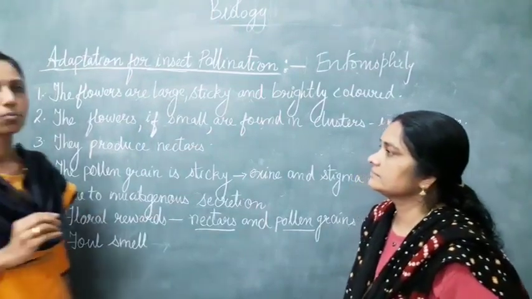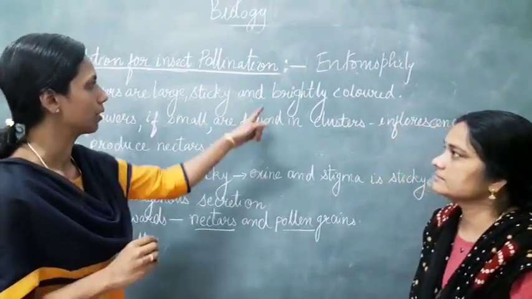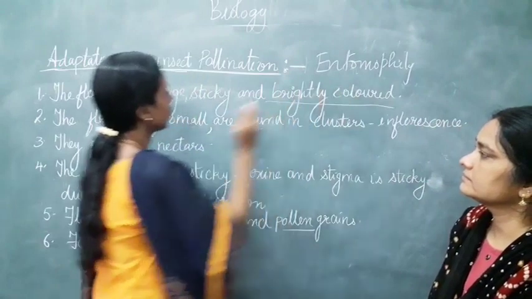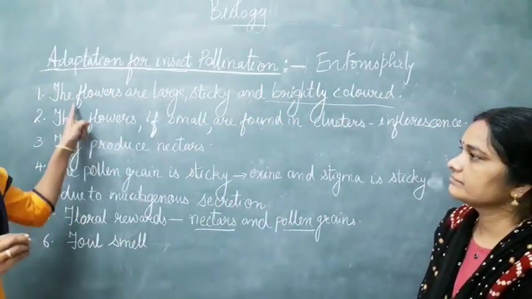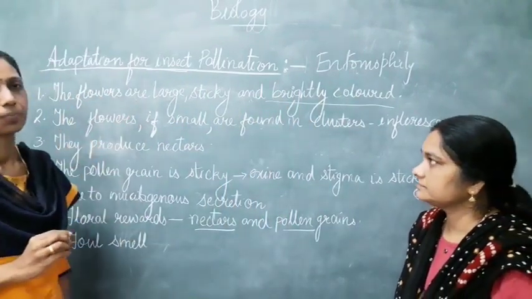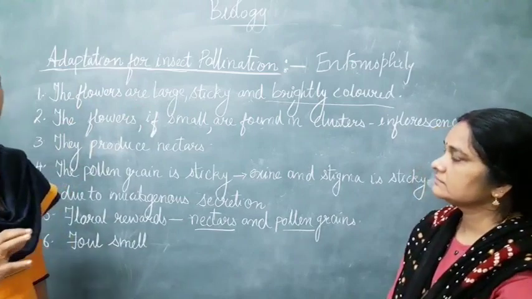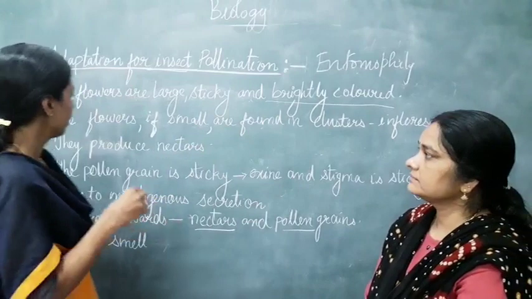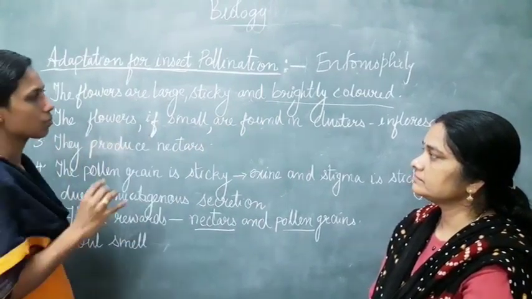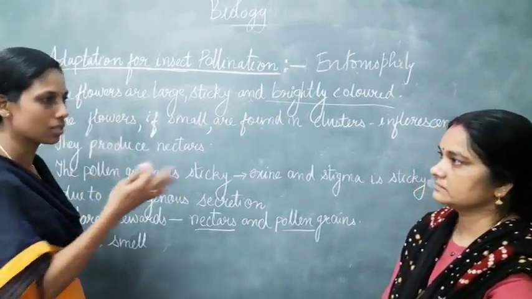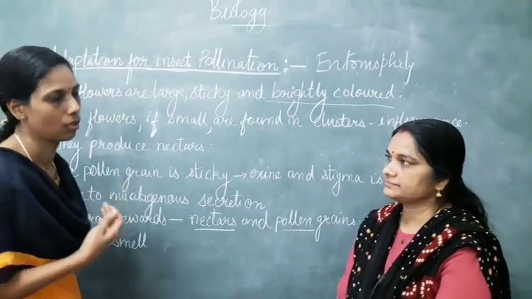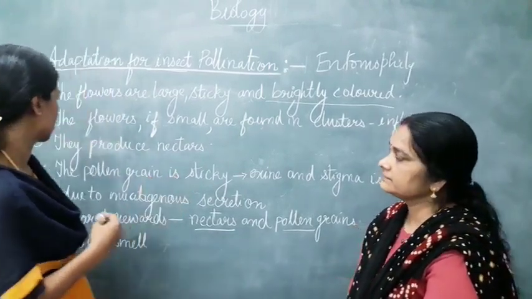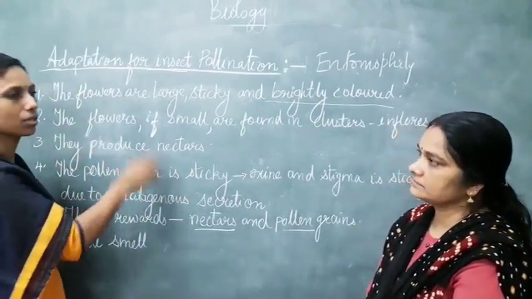Most of the insect pollinated flowers are brightly colored. Their flowers are large, sticky, and brightly colored. You know why they are brightly colored? To attract the insects. Then the flowers, if they are small, are found in clusters, as we discussed earlier, that is inflorescence. And most of them produce nectar.